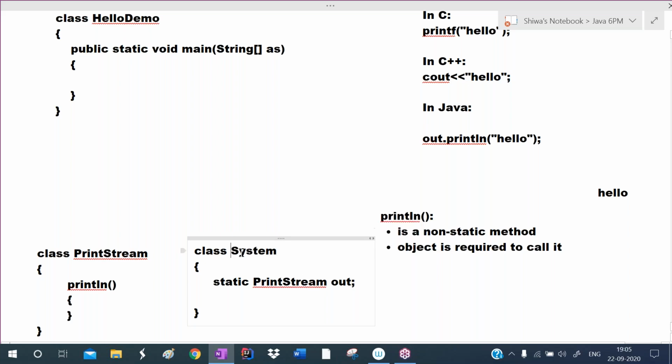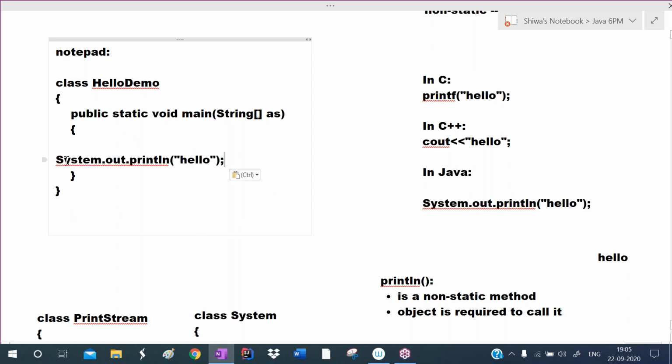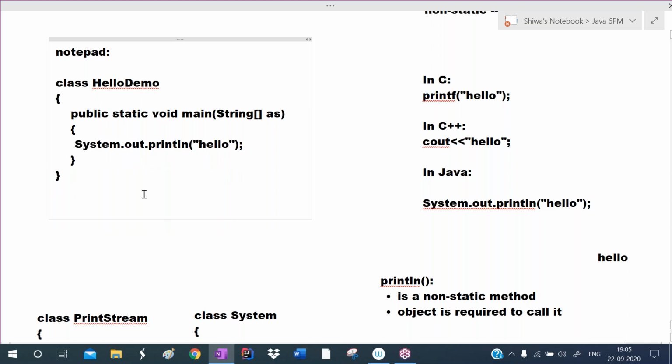What is the class name here? System. System is the class name. So with the help of the class name, we access the variable. That's why we must write System.out. Now System.out is the object, println is the method: object name dot method name. We are calling the println method here. So this is the story of System.out.println. To print data on the output screen, in the main method we write System.out.println. Every time I will not explain this much clearly, so to print the data directly, I write System.out.println.